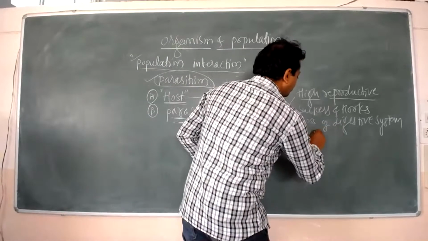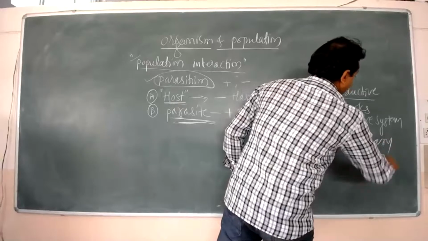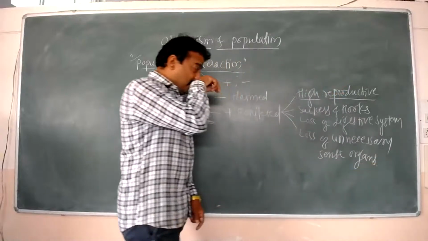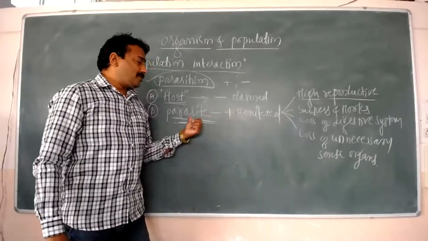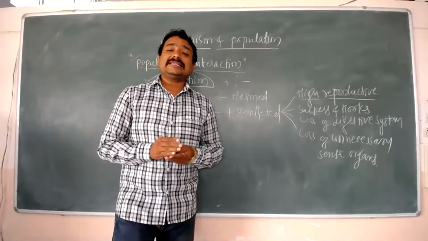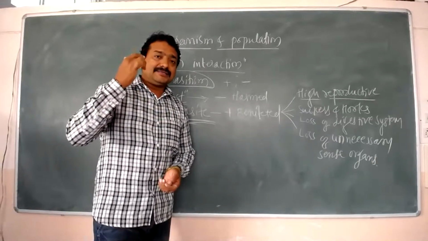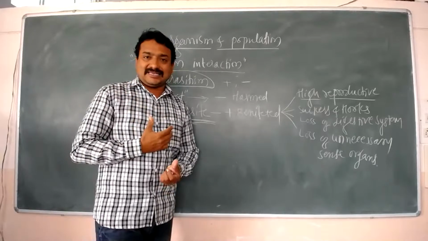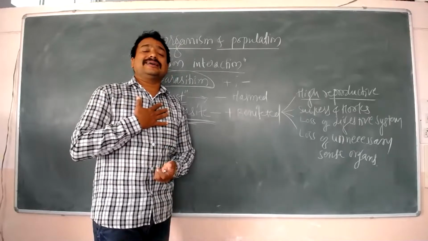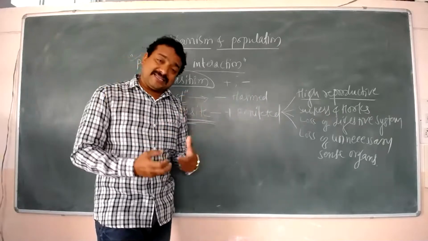The next evolution for the water parasites is loss of unnecessary sense organs. For example, we have sense organs like eyes, nose, ears, tongue, and skin. Such types of sense organs are helpful for us for observing, for identifying, for sensing many things.